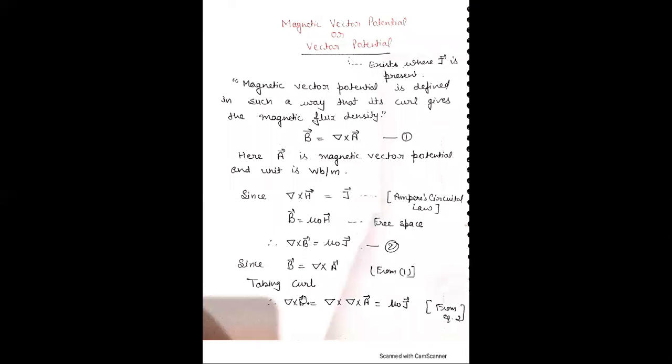Now, what is magnetic vector potential or vector potential? Vector potential exists where J is present, where J is not equal to 0. Also, current is present there. Therefore, magnetic vector potential is defined in such a way that its curl gives the magnetic flux density.